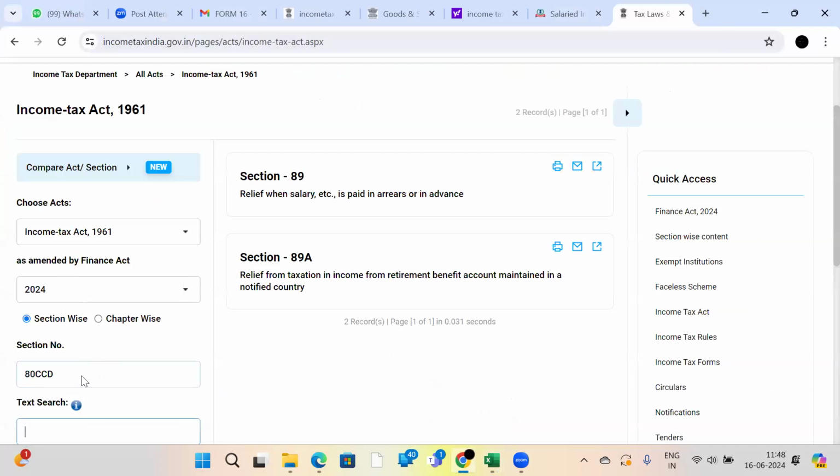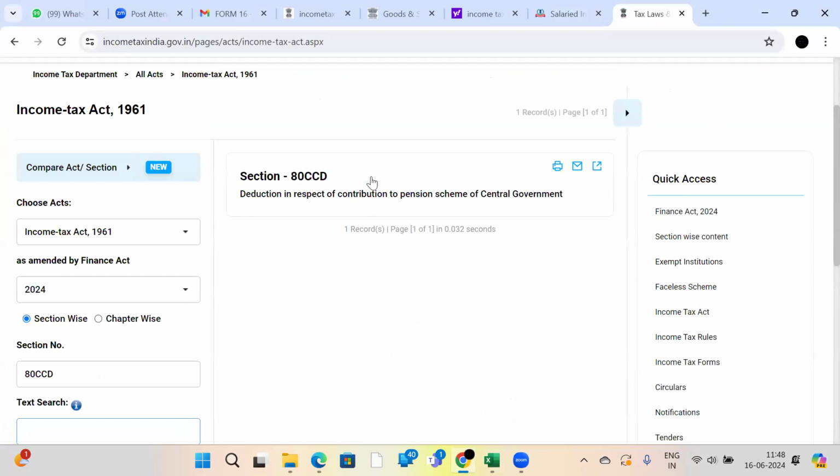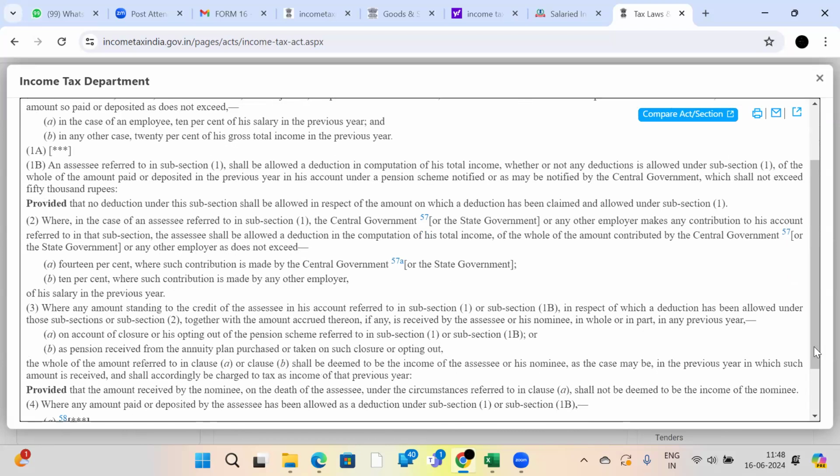You are a central government employee, right? New pension scheme only, right, madam? You are asking to get deduction under section 80CCD, right? Yes. Since you are a central government employee, your company, that means the government, is also making a deposit on behalf of you, 14% of your salary. Okay? 14% of your salary, and an equal amount of 10% of salary also.